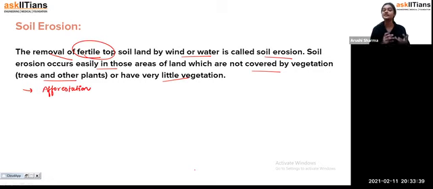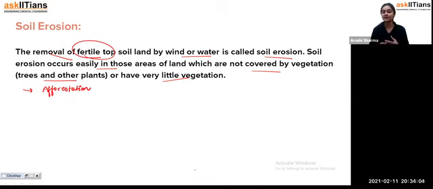you can prevent the causes of soil erosion, which is not good for us, because soil is a very important and precious resource, which is given to us as a gift of God, we can say, because we are getting it naturally. As we have discussed, natural resources are the resources which we are getting from nature only. So when we are getting soil from nature, it is a natural resource,